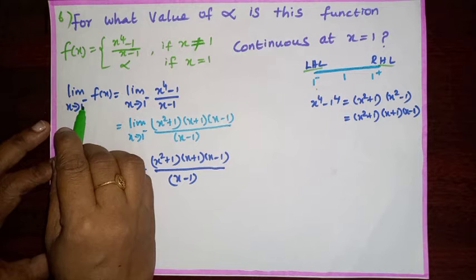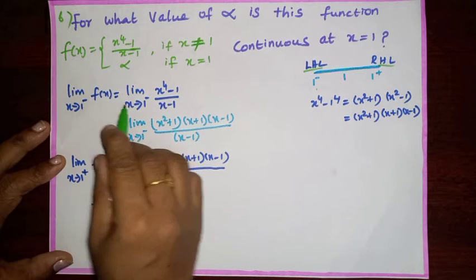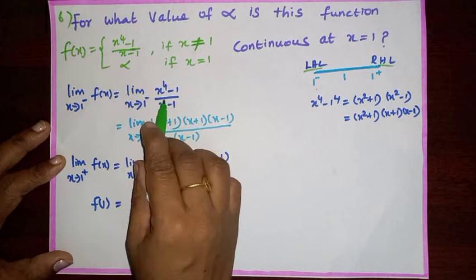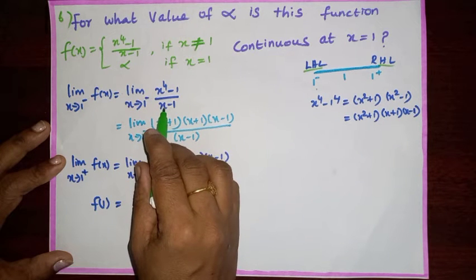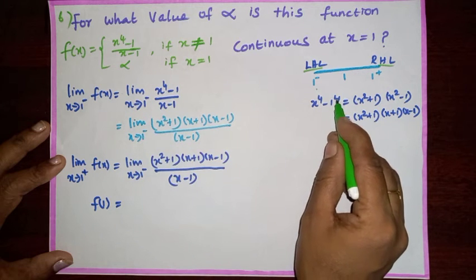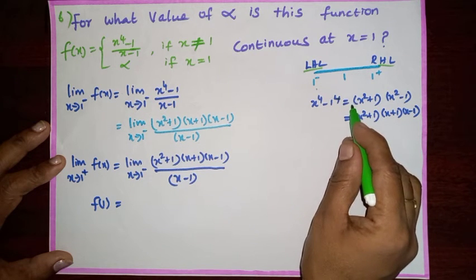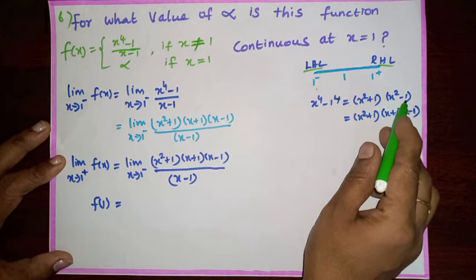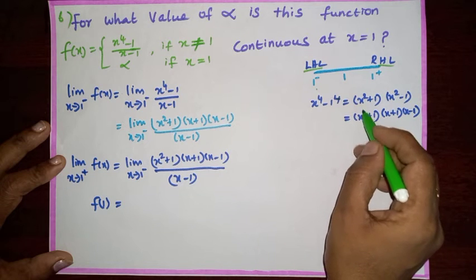Limit x tends to 1 negative f of x, which is equal to limit x tends to 1 negative of (x⁴ − 1)/(x − 1). Now I am going to expand x⁴ − 1 by using the identity a² − b² = (a + b)(a − b). Then we get (x² + 1)(x² − 1).